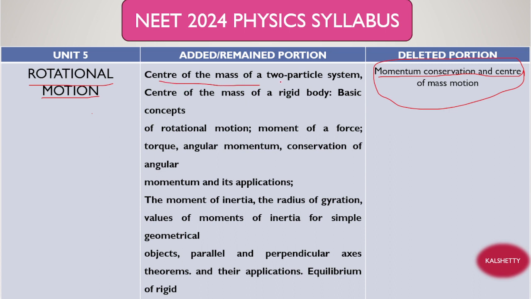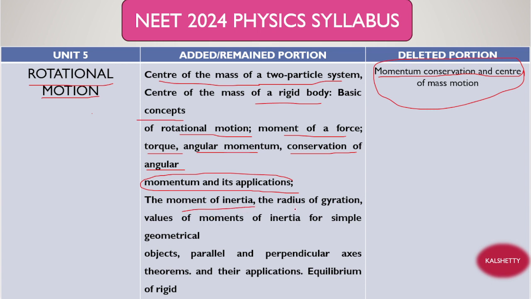Center of mass is there, center of mass of a two particle system is there, and also rigid body is there, and basic concept of rotational motion is there, moment of force is there, torque, angular momentum, and conservation of angular momentum and its applications are also there, right? Okay, in upcoming videos we'll discuss the relations between these physical quantities, right? Just we will focus on the topics here. If you remember in mind which chapter contains which topics, definitely that will be useful in further study, right?